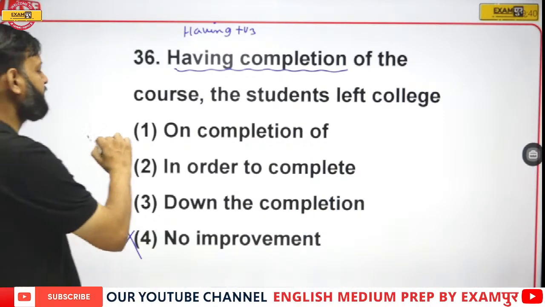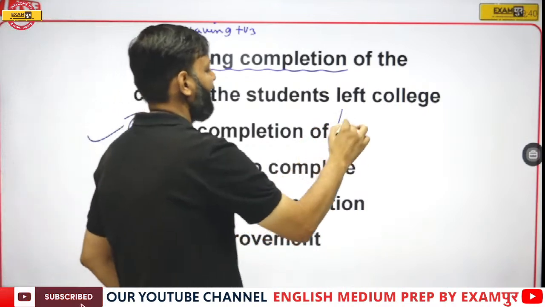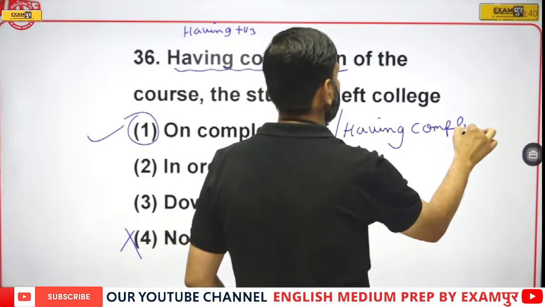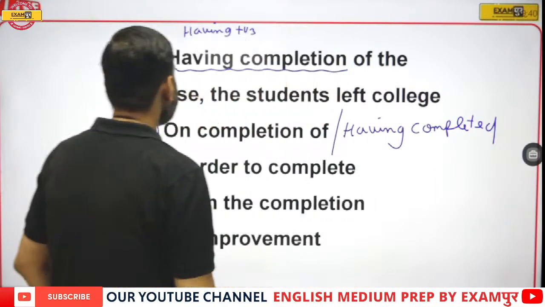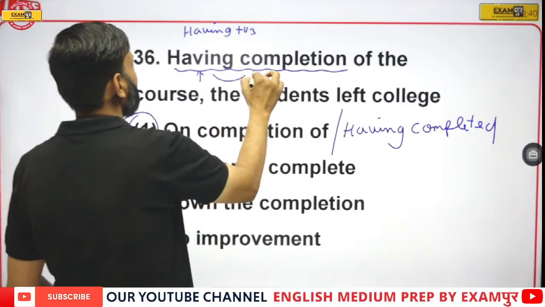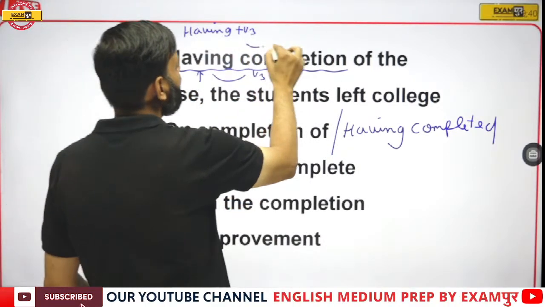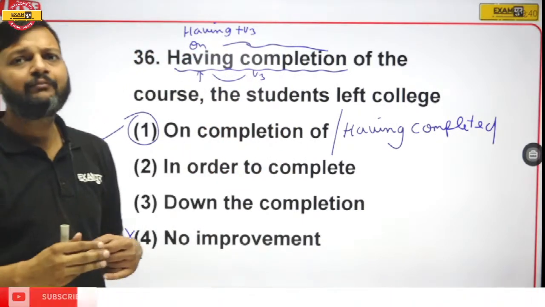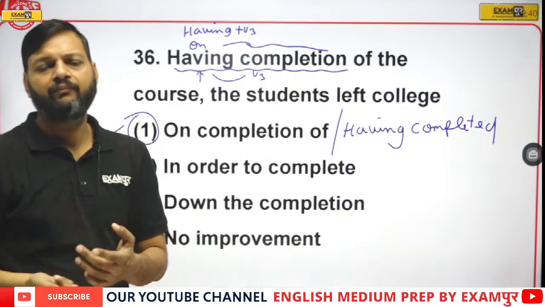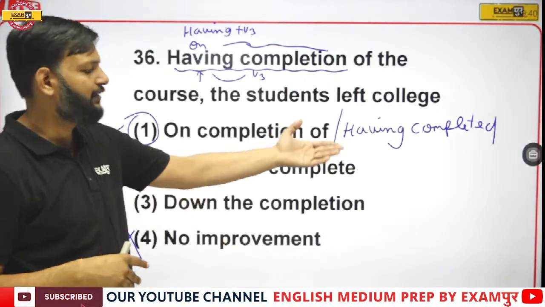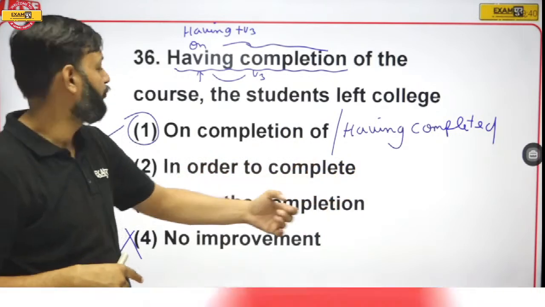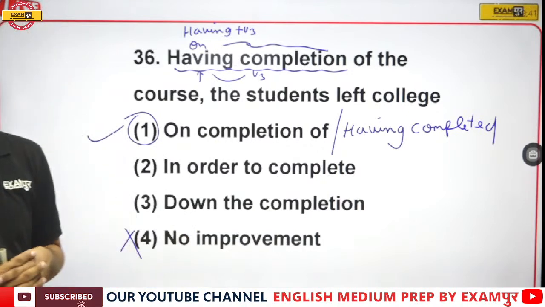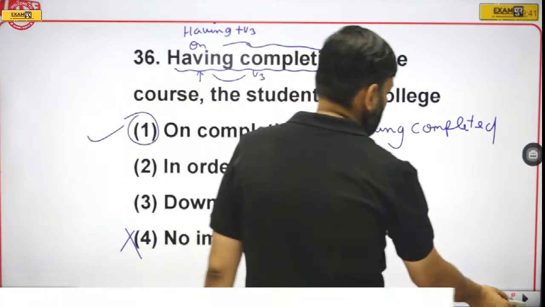Here on completion is the right answer, or having completed. If you want to keep having, it should be followed by third form. And if you want to keep completion, you need on. So there can be two right answers, but having completed is not there in the option. So on completion is the right answer. Okay, now question number 37.